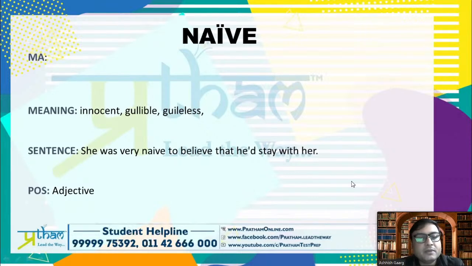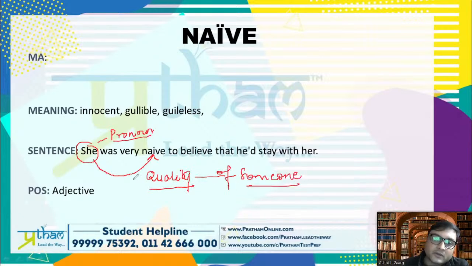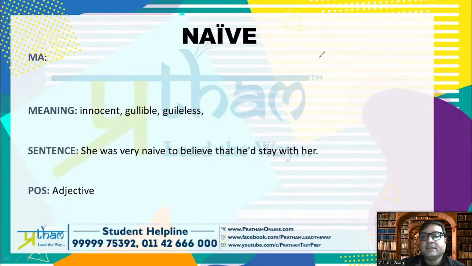She was very naive to believe that it stay with her. ठीक है, so we are saying she was very naive. We are talking about how is she. So here she is a pronoun. ठीक है, so we are saying how was she. So we are talking about the quality of someone, and when we talk about quality of someone, the part of speech is an adjective. ठीक है, next one.